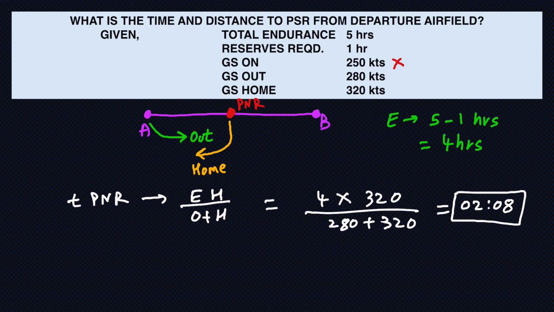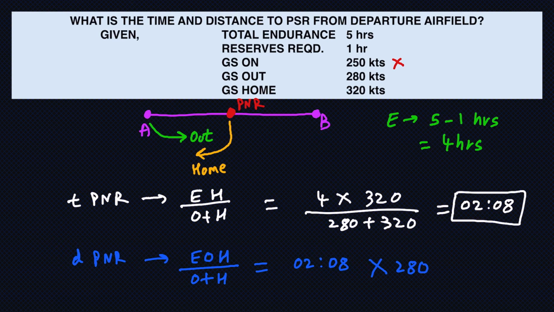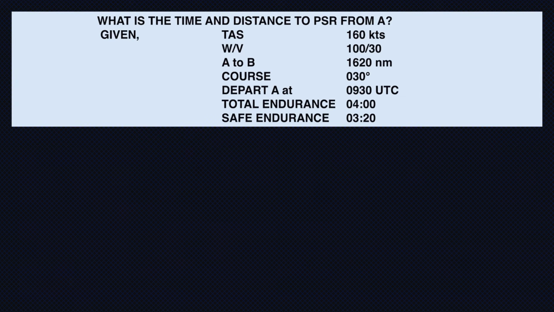Talking about the distance to PNR, I will use the formula EOH upon O plus H. So I'll just multiply this 2 hours 8 minutes with my ground speed out, which is 280 knots. And the answer I will get is 597 nautical miles. So the distance to PNR from departure is 597 nautical miles and the time to PNR will be 2 hours and 8 minutes. Awesome, let's look at the next question.